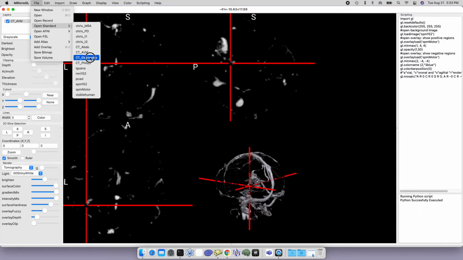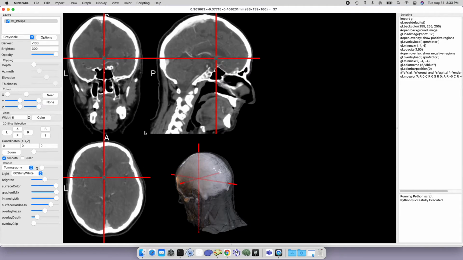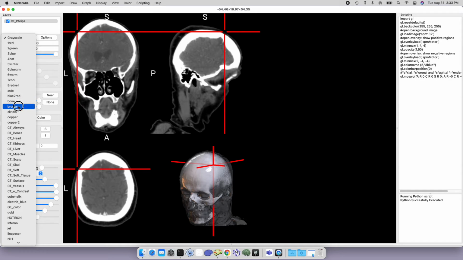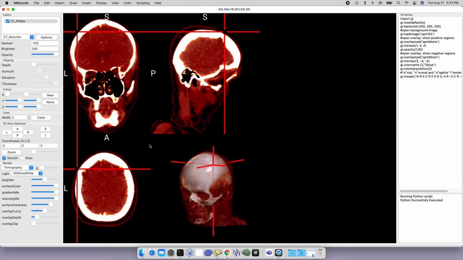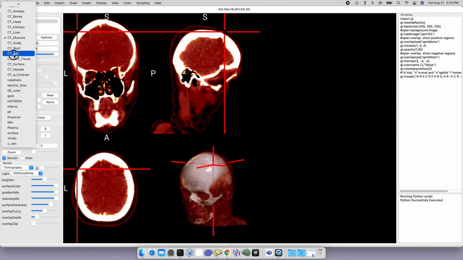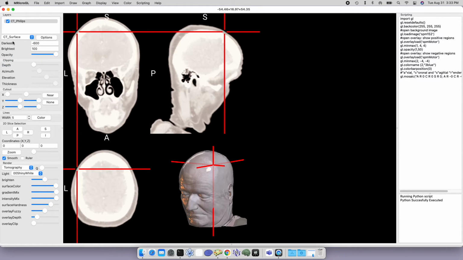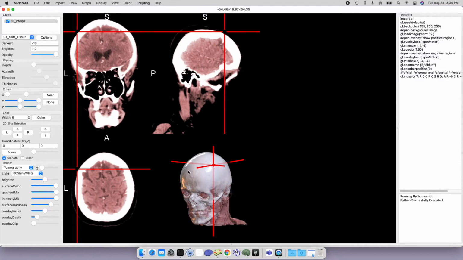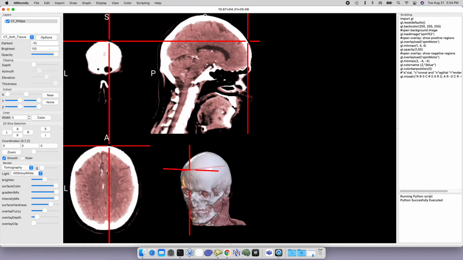And there's also a standard high quality CT image of the skull from Philips. And again, a very nice classic skull scan, this one without electrodes in it, where we can look at these different views and look at different tissues in this scan and try to get a good idea of what the different tissues are like. And again, we can choose both the surface, and for most CT scans, the tomography renderer is a nice one to use.